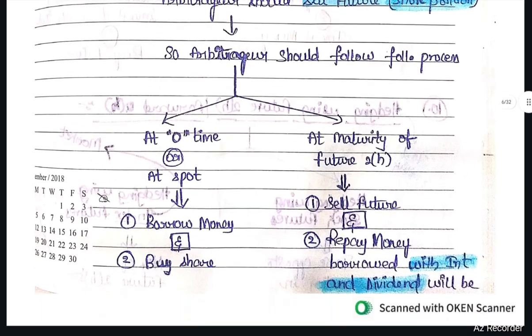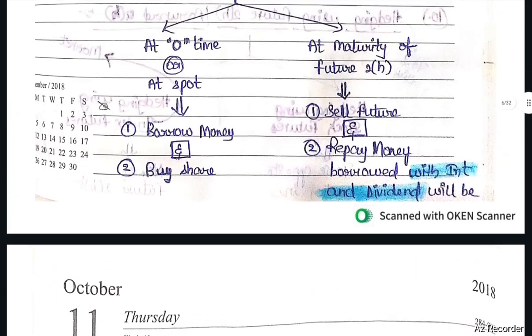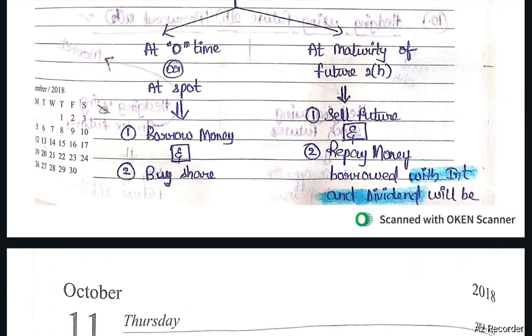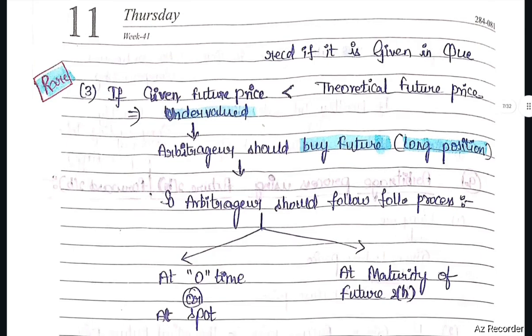So arbitrager should follow the following process. At zero time, that means current time or at spot, borrow money and buy shares. At maturity of the future contract, sell the future and repay money borrowed with interest, and dividend will be received if it is given in the question.